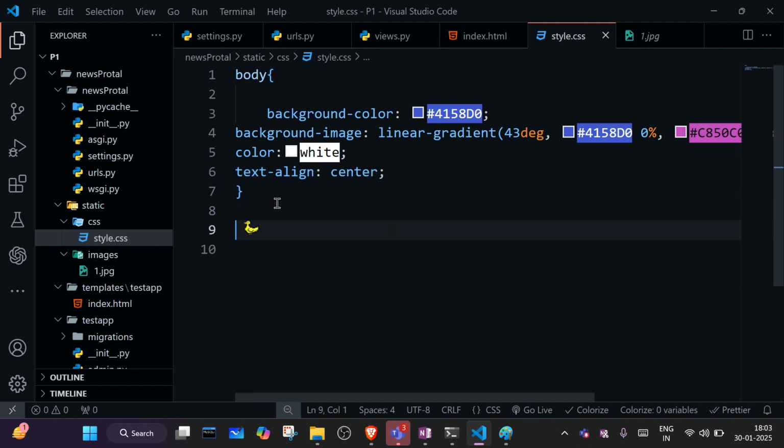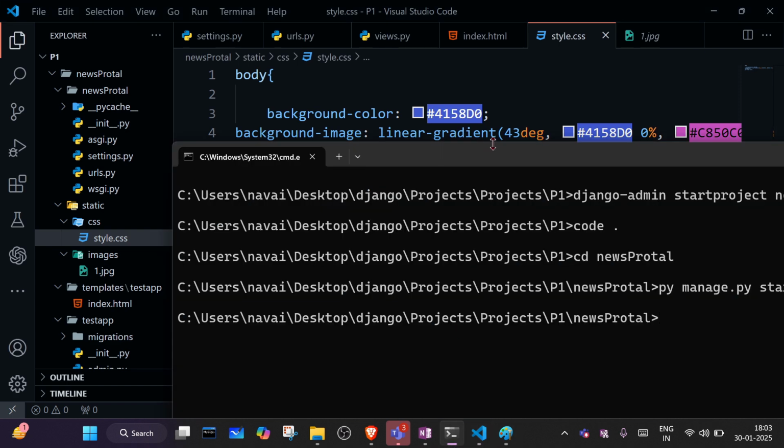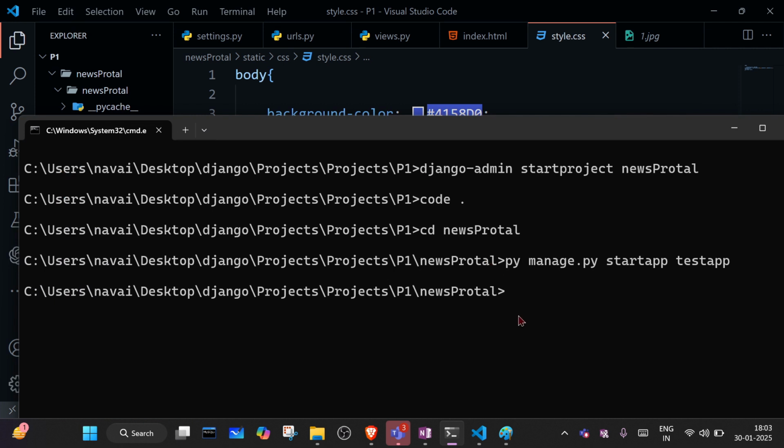Okay. So before writing the CSS, let's just start the server, and check the result, like how our web page is looking actually. So we will write here the command py manage.py runserver.